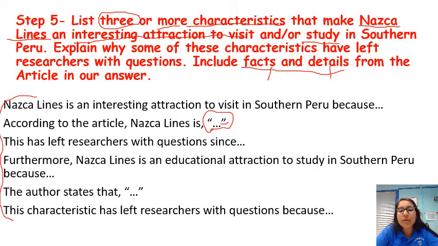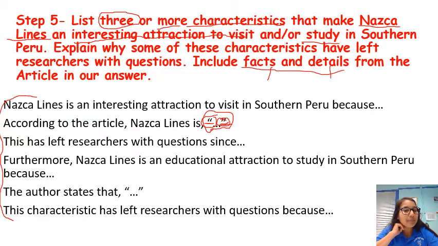Now, if you're not going to paraphrase and write in your own words, remember that anytime that you're taking information from the article, you must include quotation marks because that allows the reader to know that you're giving credit to the article and to the author from where you've gotten this information. So make sure anytime that you're copying from the text that you are putting it in quotation marks. And this is something that we have worked on during the school year as well in Ms. Sarvis's class.